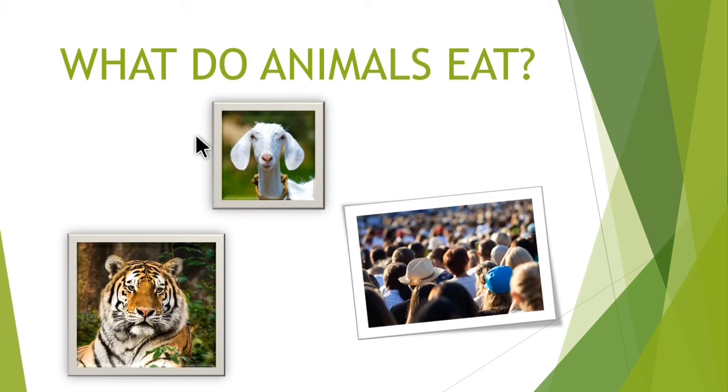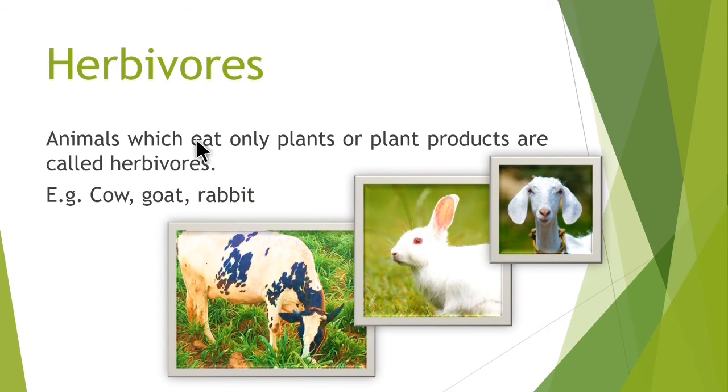What do animals eat? Depending upon what they eat, animals are classified into herbivores. The animals which eat only plants or plant products are called herbivores. Example: cow, goat, and rabbit. There are other herbivores. Can you suggest some names?